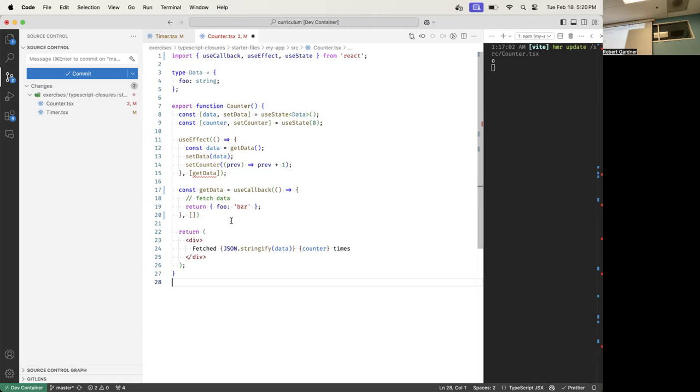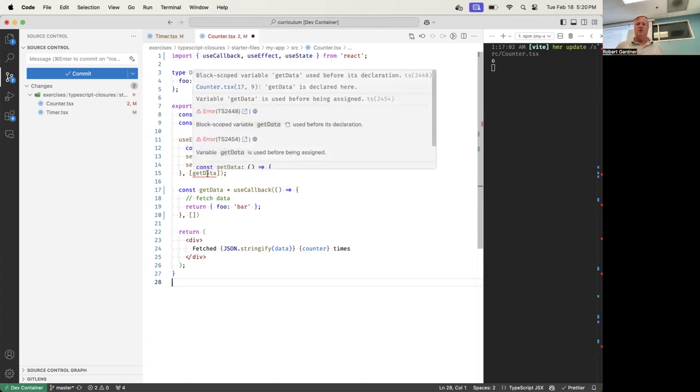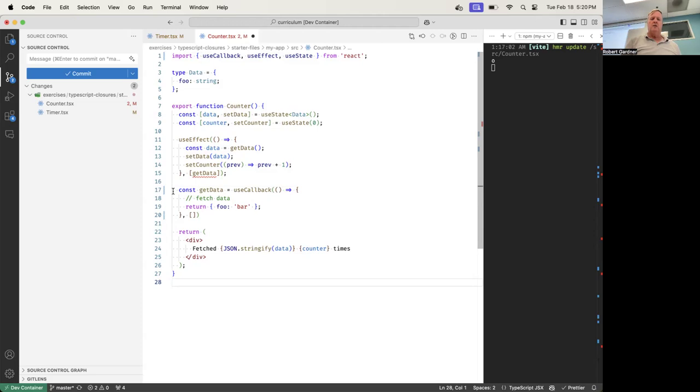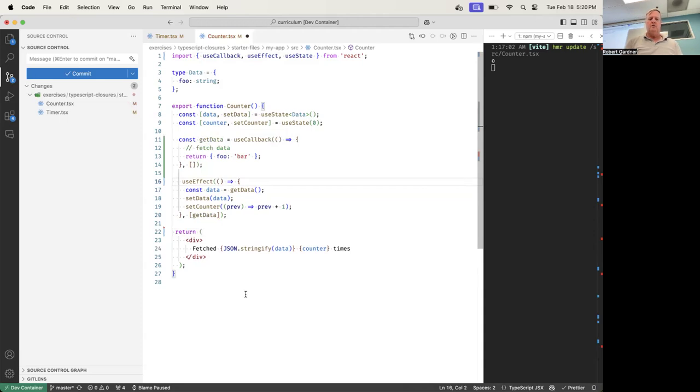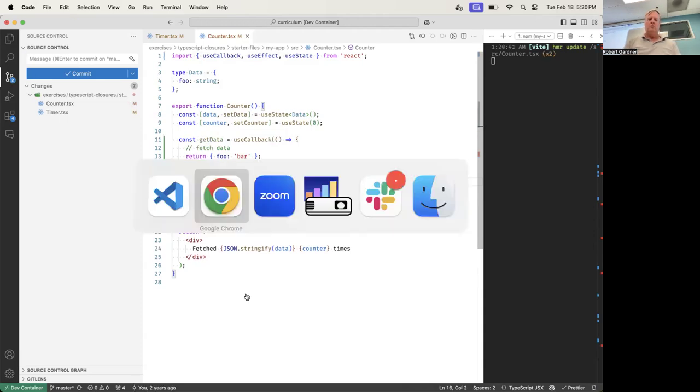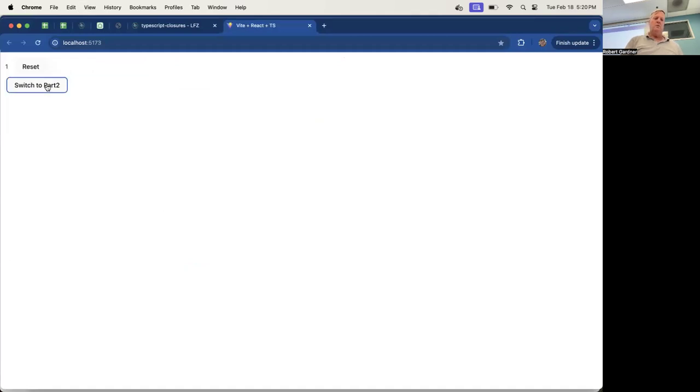Okay, so here we go. This error says getData is not defined. In JavaScript, you can reference functions declared with the function keyword. This is called function hoisting, and I don't want to spend time on that. But I cannot reference a variable that's not been declared yet. So I have to take this useCallback that I declared, cut it, and paste it up here. Now everything should work. If I refresh and switch to part 2, I get no infinite loop.